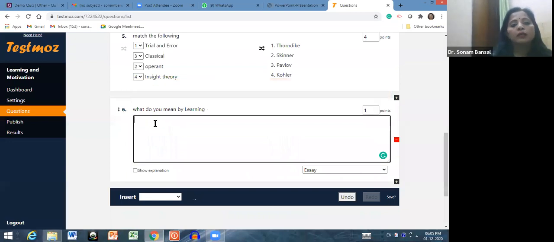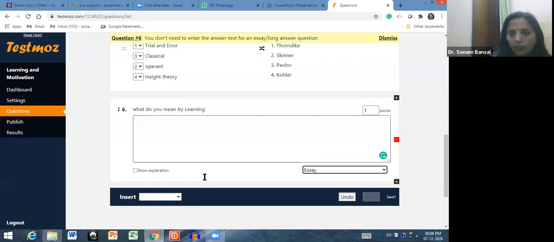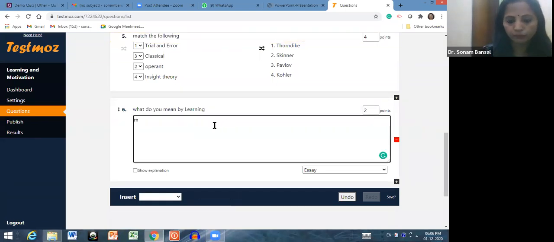Okay. So here you can write the appropriate explanation, or you can insert the main points. Simple. This is the essay type question you are inserting, and you are giving this possible answer. Let's pause. Then you are giving this for 2 marks.